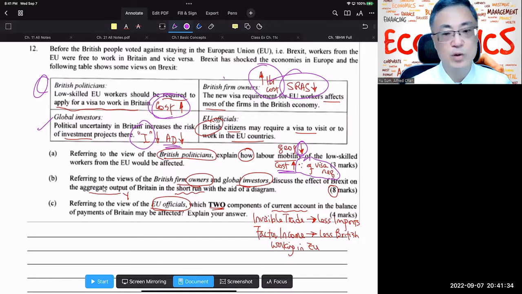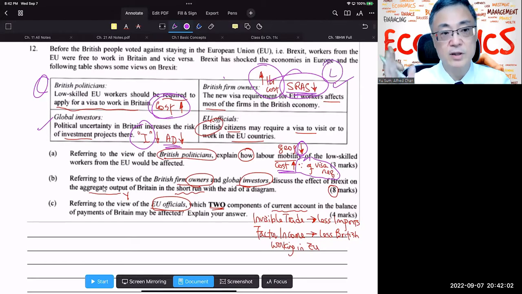Part B, referring to the views of the British firm owners and global investors, discuss the effects on aggregate output in the short run with the aid of a diagram. Okay, let's take a look at the firm owners. As I've said, the cost of hiring labor goes up, and therefore your SRAS is going to go down and shift to the left.